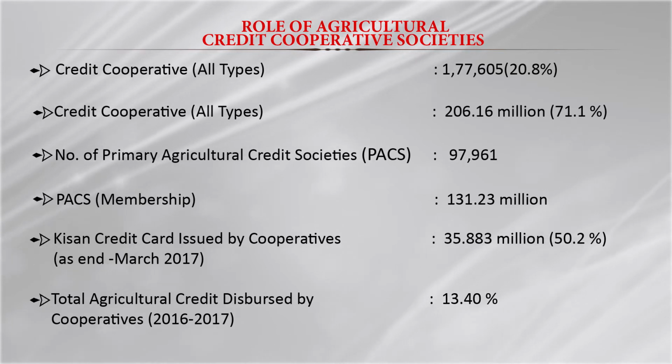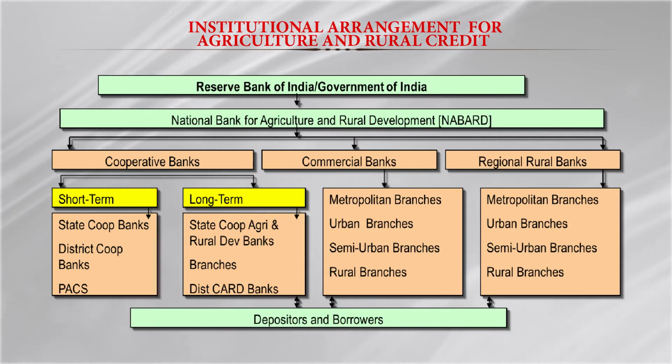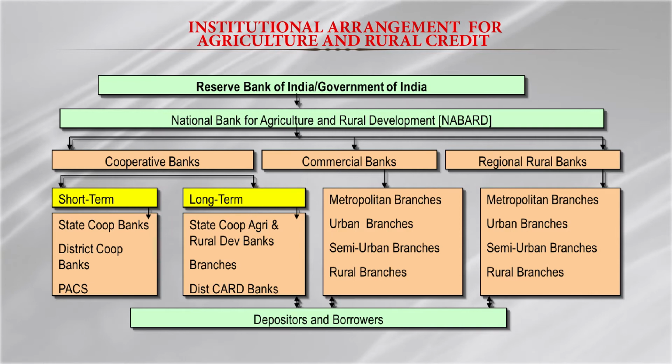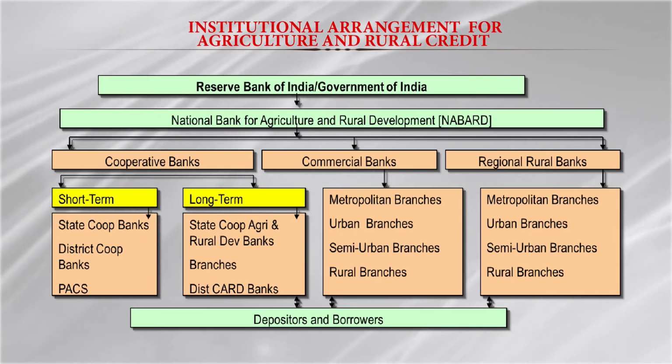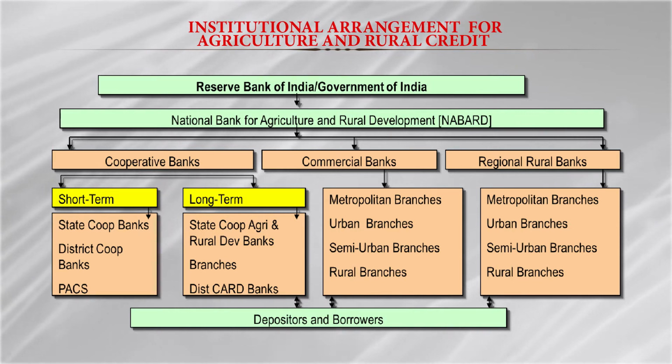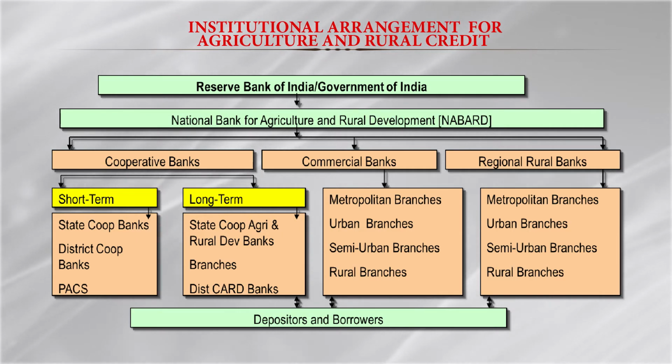the credit cooperative societies. Here you can see the complete institutional arrangement for agricultural and rural credit, and at the top level we have the Reserve Bank of India, a body of the Government of India. And for the agriculture sector we have a specialized institution, the National Bank for Agriculture and Rural Development, called NABARD, and this NABARD monitors and coordinates all the credit requirements of the agriculture sector. So we have three types of organizations which provide credit to the agriculture sector. One is the cooperative bank, another is the commercial bank, and then we have the regional rural bank.